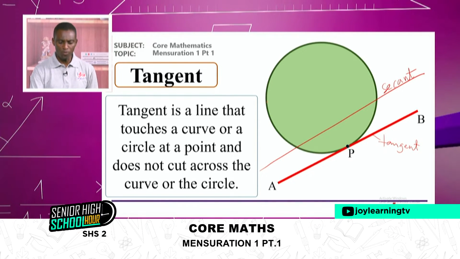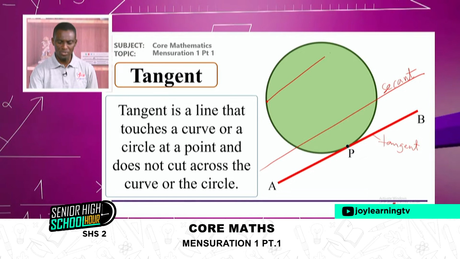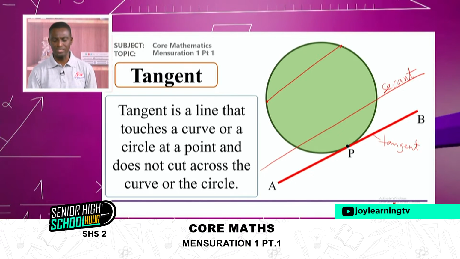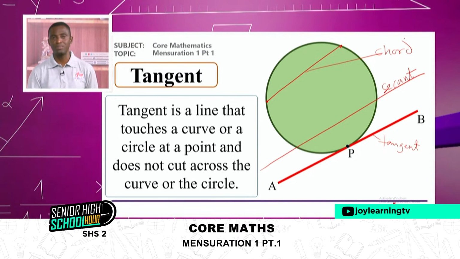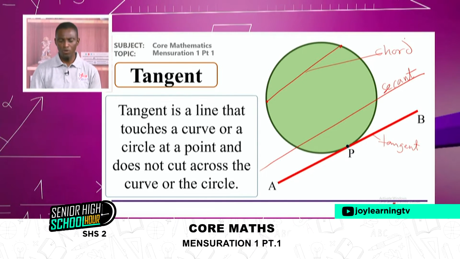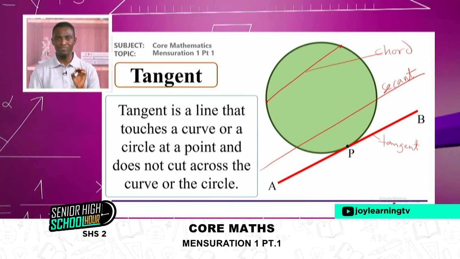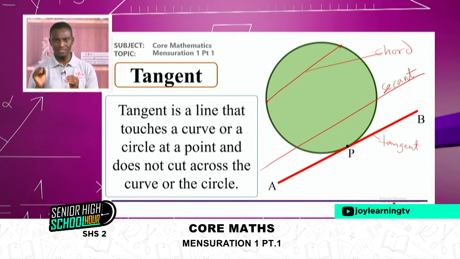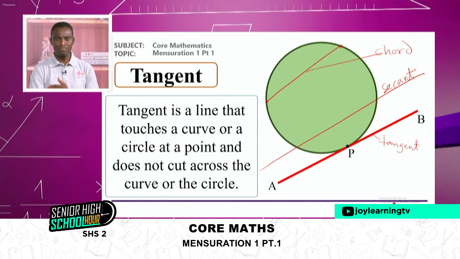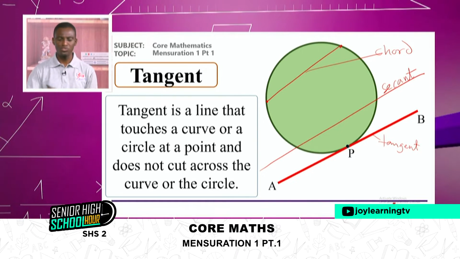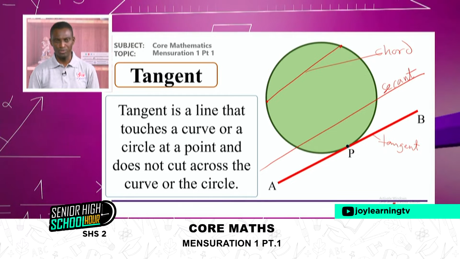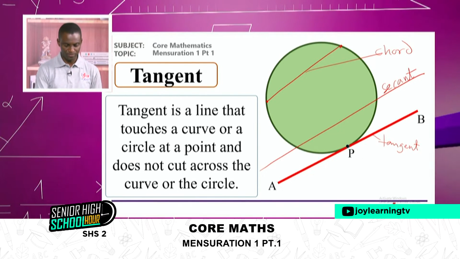When the line starts from one end of the circumference to the other end of the circumference, then we refer to that as a chord. So we have chord, we have secant, and we have tangent. A tangent touches the circumference, a secant passes through, a chord starts from one end of the circumference to the other end. It doesn't go beyond that. Beautiful.